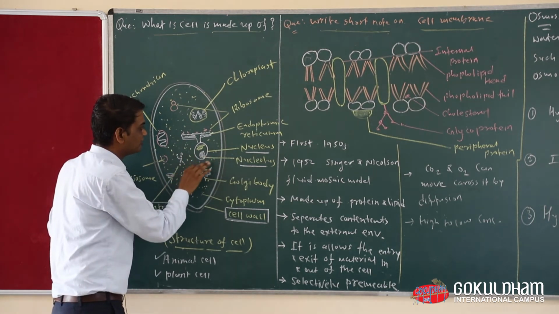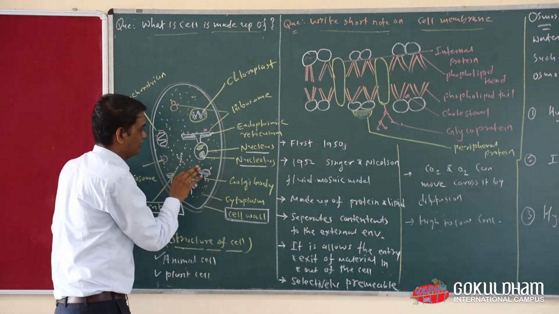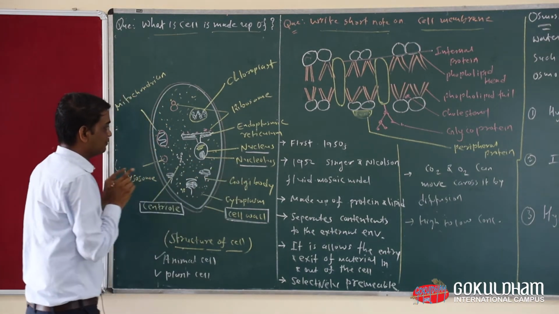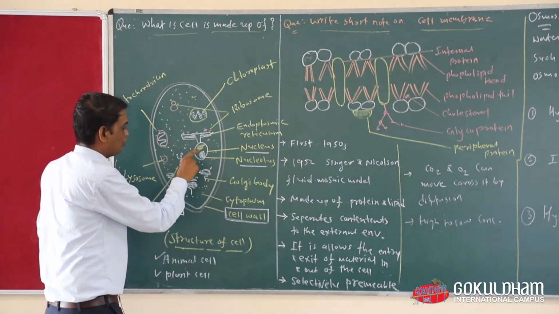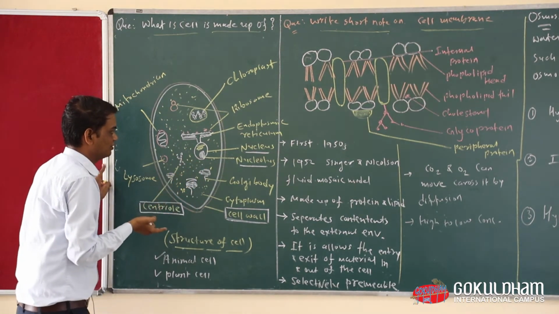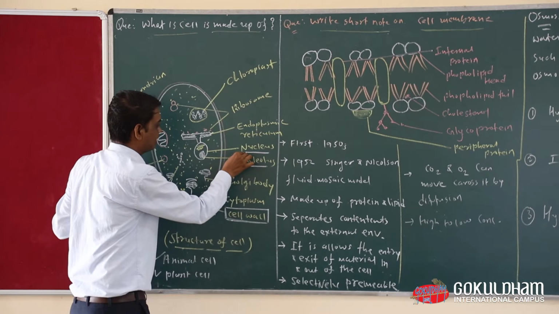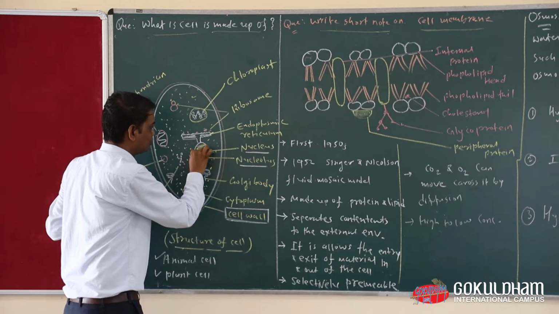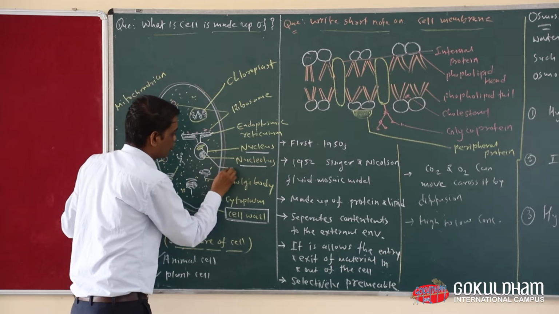Then on the inner side of the nucleus we can also find two organelles. The first one is the nucleolus. As we know, the nucleus controls the whole activity of the cell, but who will control the nucleus? The nucleolus controls the whole activity of the nucleus. Another most important organelle we find in the nucleus is the chromosomes.